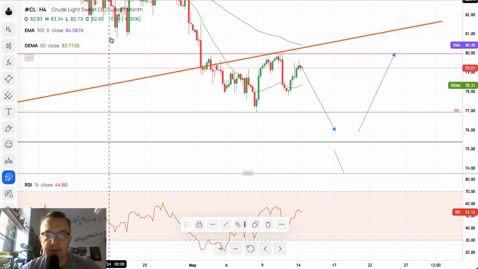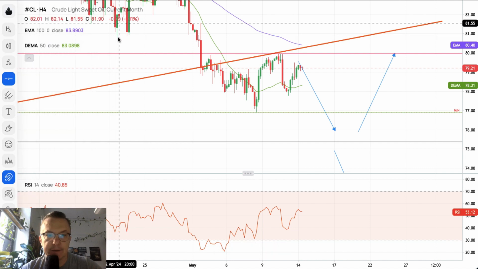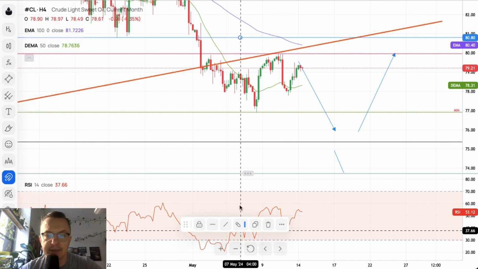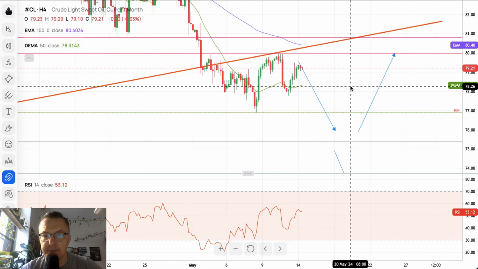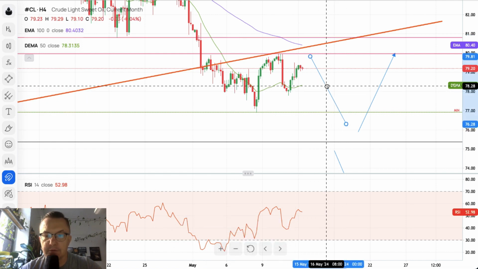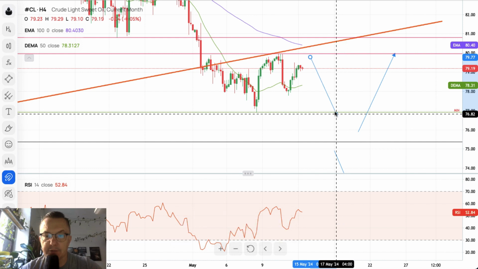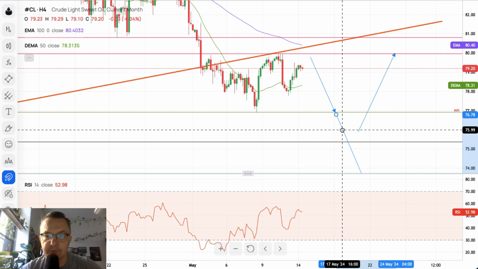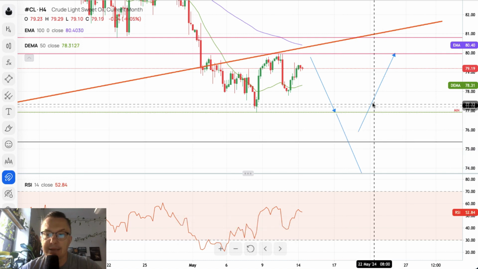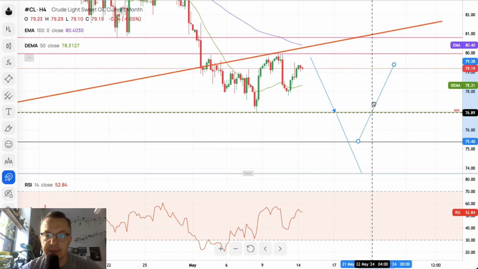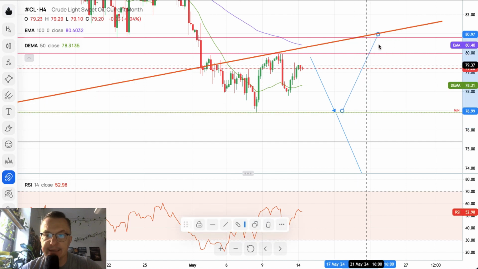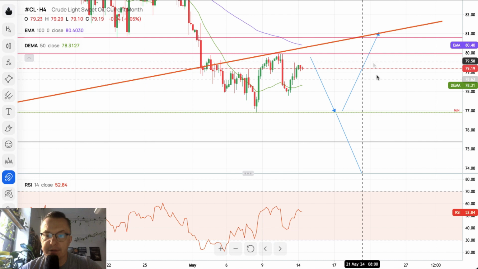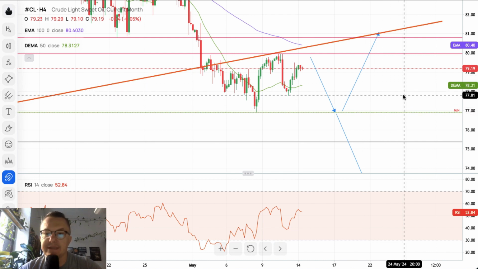There's one more level here, let me just add this line, located at 80.80 as well. So this is a pretty nice zone, an 80 pips zone. So now the outlook remains bearish, and we need to break back towards this level here, 77, and then we might even break below the black line. Remember, the black line is the Fibonacci retracement line, or we can still stay in this zone and then move up and down, oscillating between those levels until the directional movement appears.